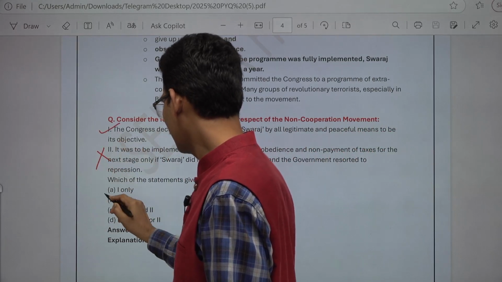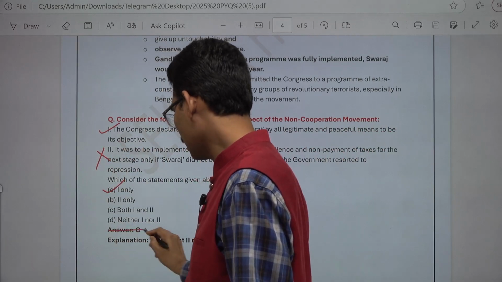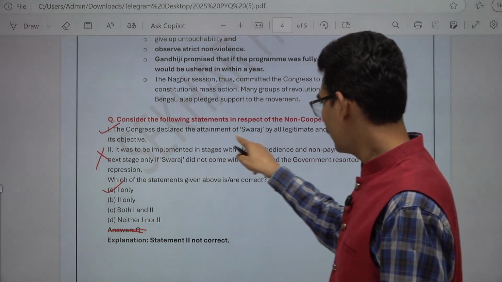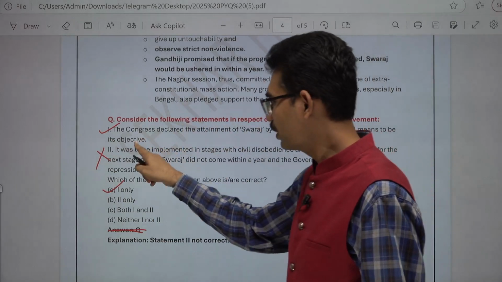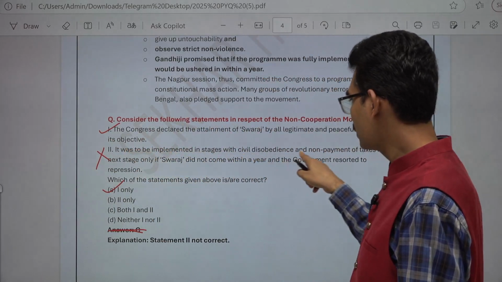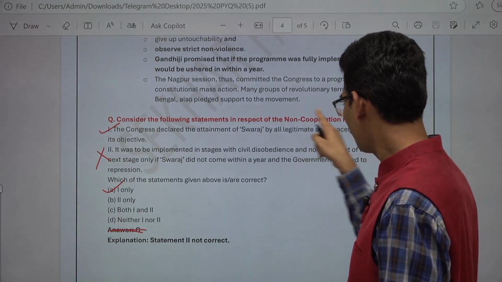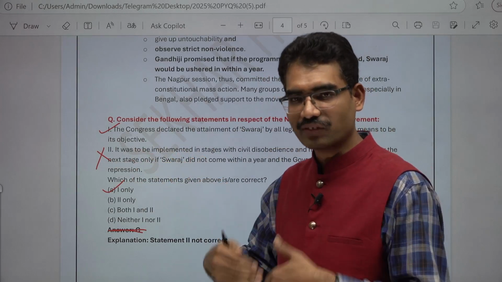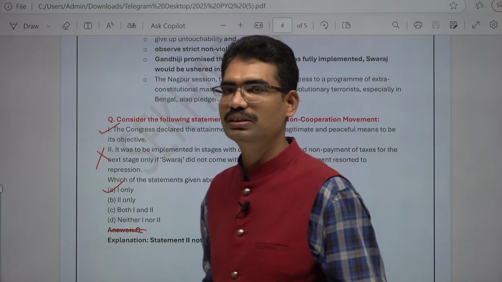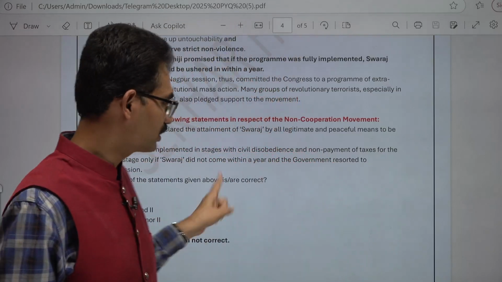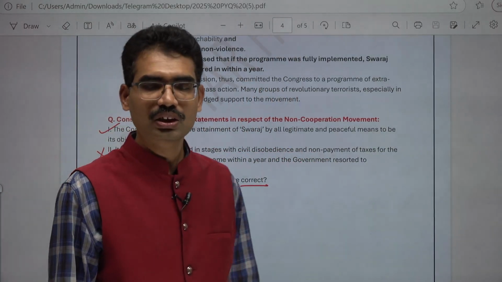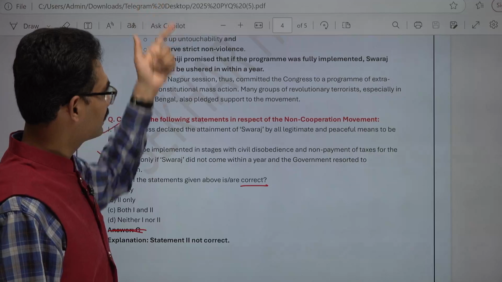This is the correct one. Here the answer is only one. Option 1 is correct. So the Congress declared the attainment by all peaceful, legitimate means. It was to be implemented in stages with civil disobedience and non-payment of taxes, for the next stage only if Swaraj did not come. No. We are following it now, and then we will get Swaraj within 1 year. That's why the second is not correct. Here the answer is 1 only.